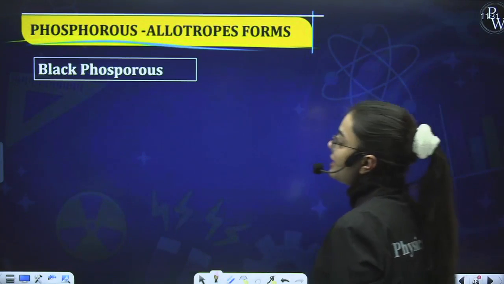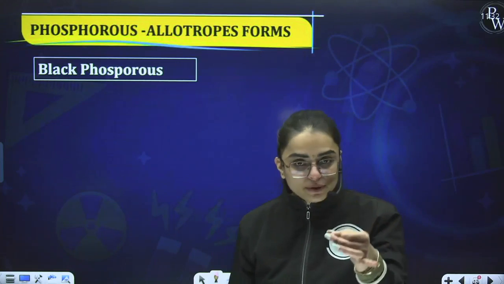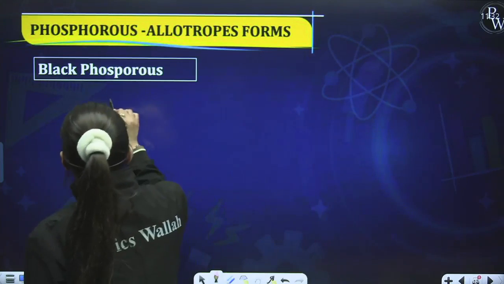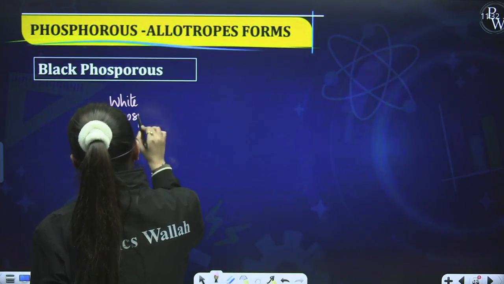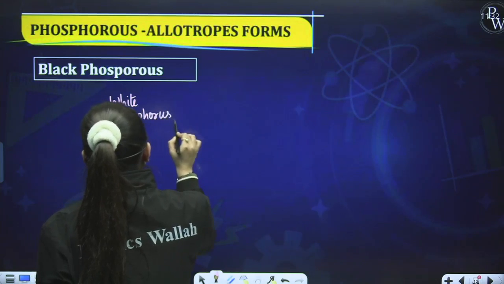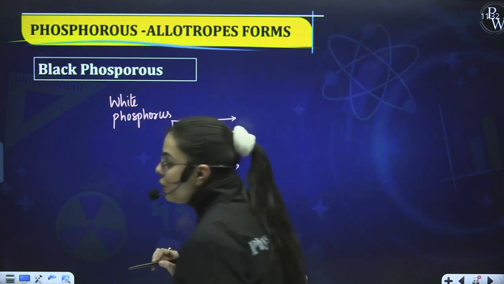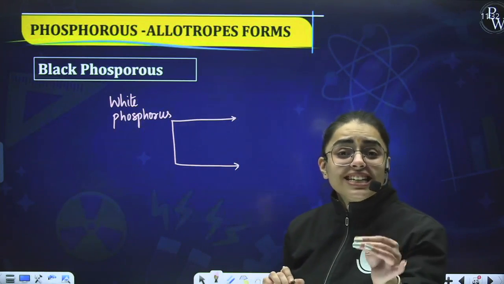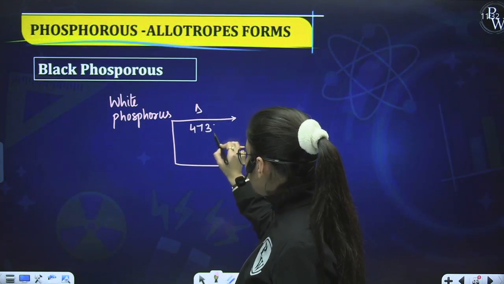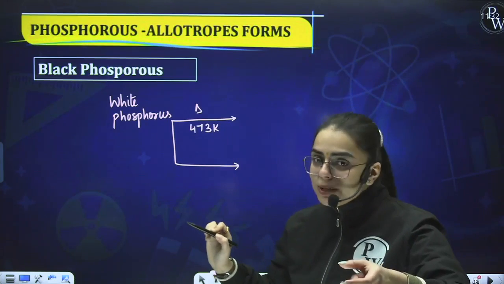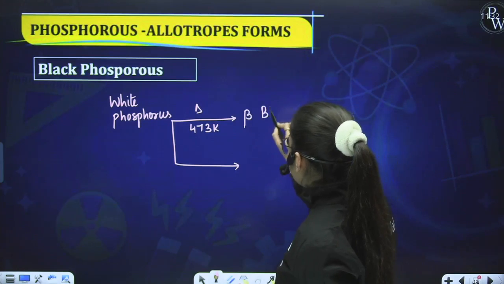Okay. Now the third category comes out to be black phosphorus. First of all, understand this. When you are heating white phosphorus, it can be heated at two different temperatures and you shall obtain two different products. If you are heating white phosphorus at 473 Kelvin, you shall be obtaining black phosphorus, but which form? Beta form. So over here, beta form of black phosphorus is being obtained.